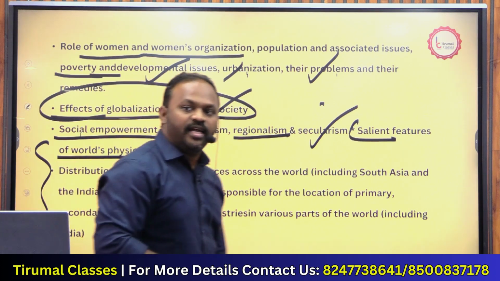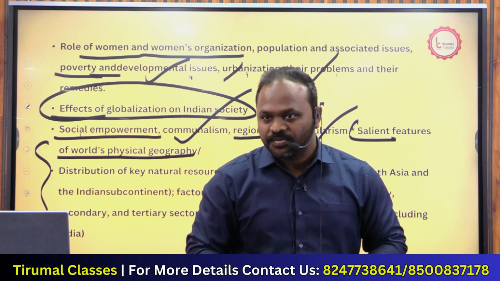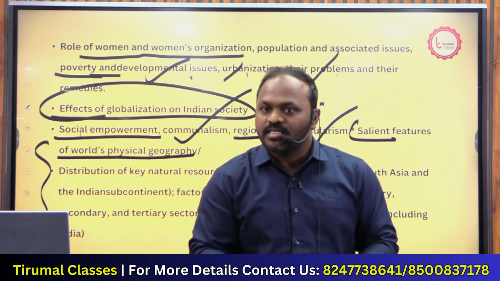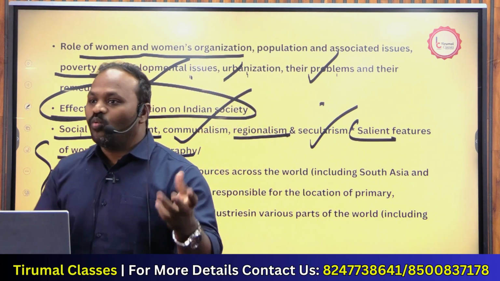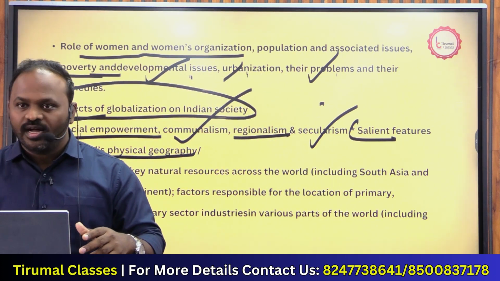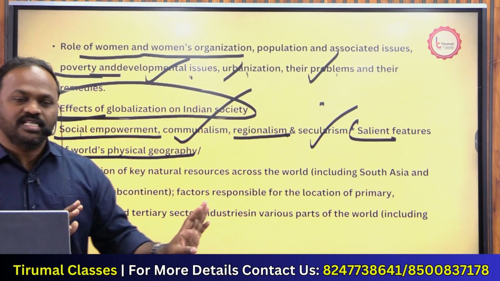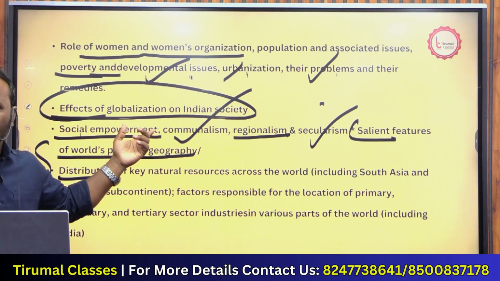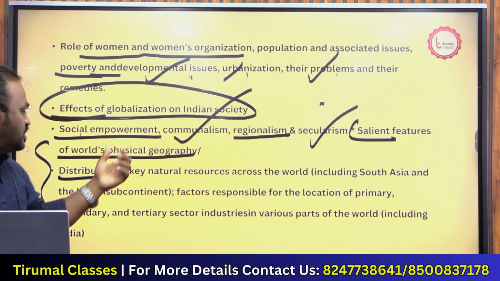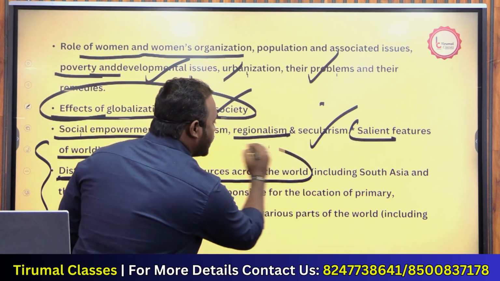Here, what we do is salient features of world physical geography. We'll take an atlas. Faculty will teach you the atlas. They'll tell you which continent, where it is, why it is formed, what the climate is, and what the boundary countries are. Everything the faculty will teach in the class itself. Next, where the mountains, plateaus and plains are across the world. They'll discuss this. Next, the distribution of key natural resources across the world.